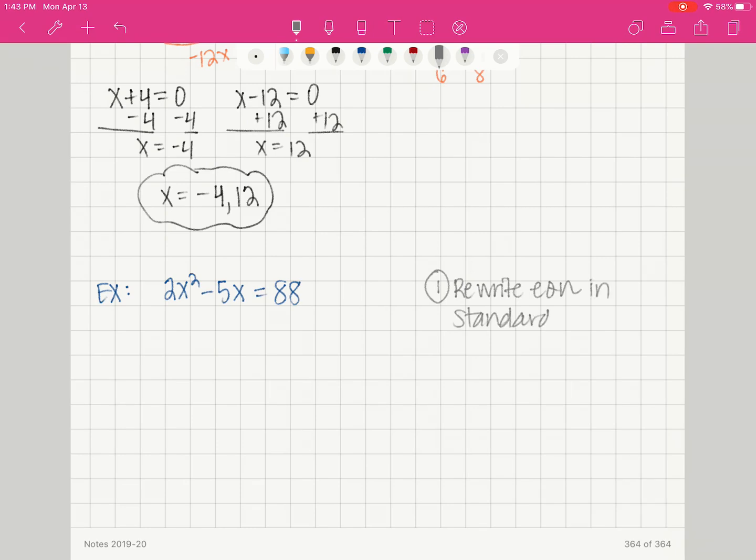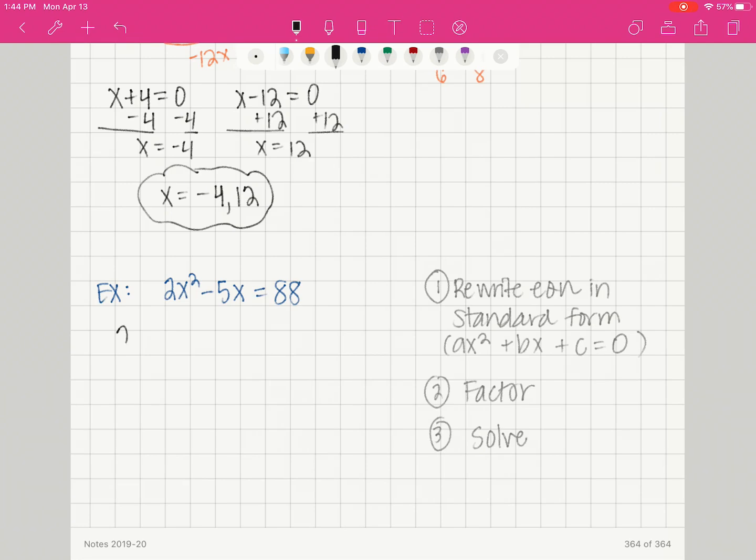And standard form is ax squared plus bx plus c equals 0. So we set the quadratic expression equal to 0, and we write in descending order. The quadratic term comes first, then our linear term, then our constant, and equals 0. Step 2, we'll factor. And then step 3, we solve using our zero product property.